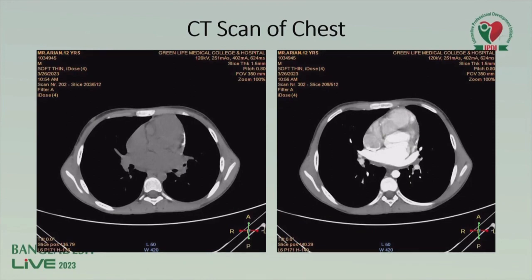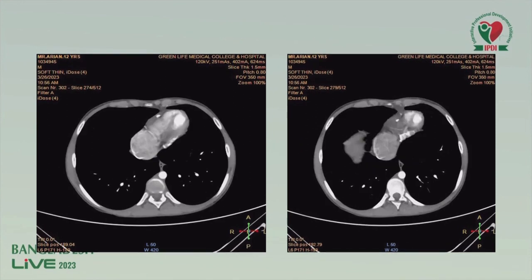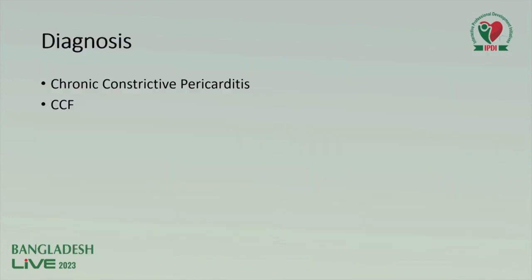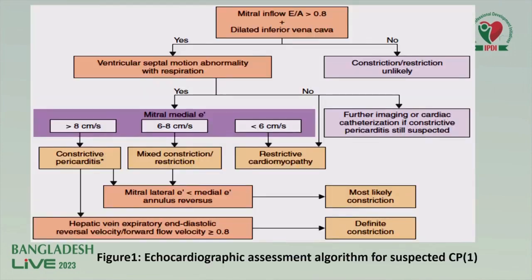Mediastinal window view of the CT scan of the chest showed pericardial calcification in the left lateral border and also the right atrium. Here you can see marked calcification along the left side of the heart and also the right chamber of the heart. So a diagnosis of chronic constrictive pericarditis with CCF was made, and the patient was treated with diuretics, and he was immediately referred to the cardiac surgeon for pericardiectomy and pericardial biopsy.